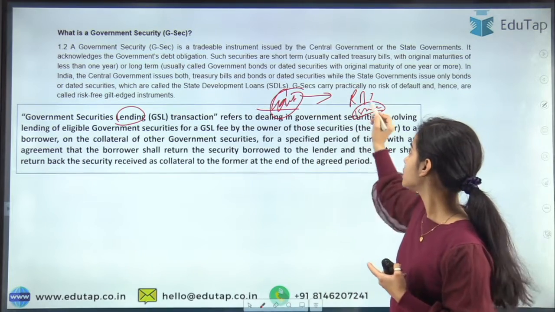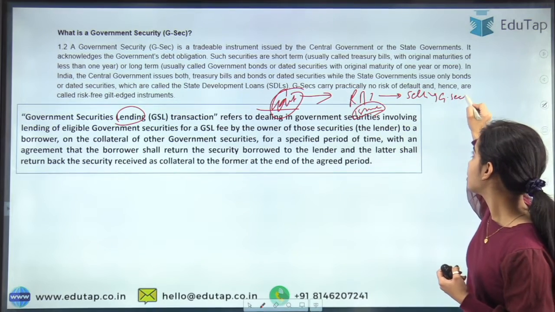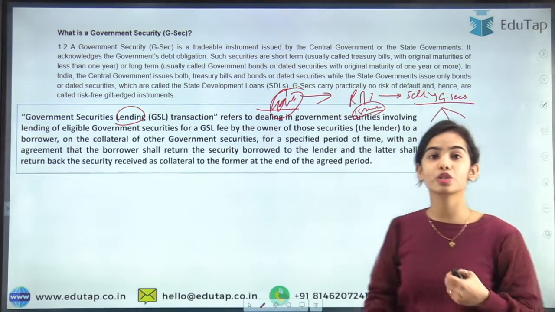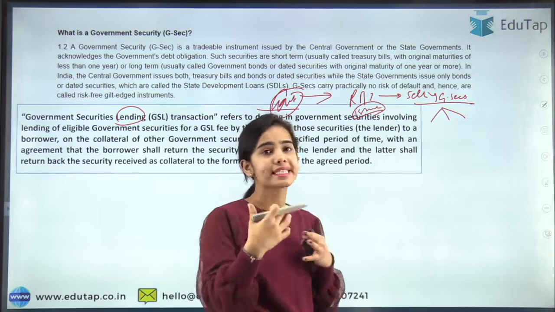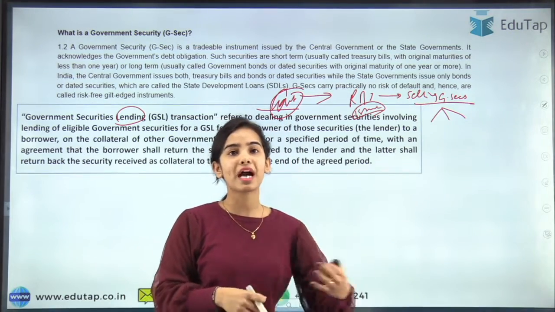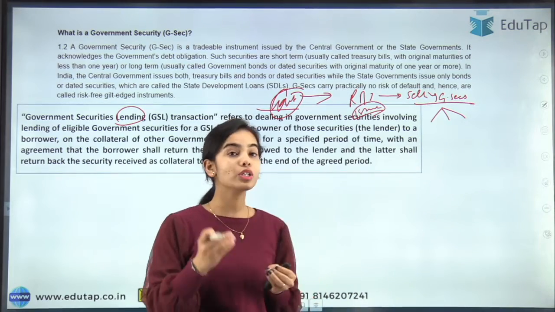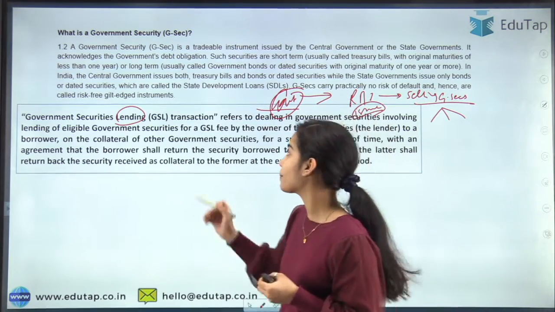Until now the RBI was the one that was selling the government securities to the investors, to the banks, and the banks can sell the securities further in the secondary market to other banks, to other investors, to retail investors also. But now government securities lending can also happen.